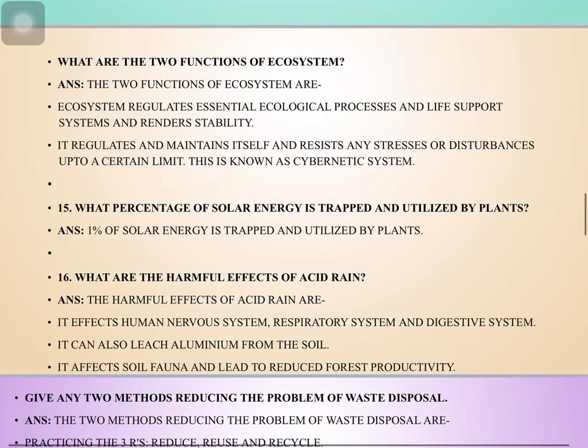What are the harmful effects of acid rain? Harmful effects of acid rain: it affects the human nervous system, respiratory system, digestive system. It can also leach aluminium from the soil. It affects soil fauna and leads to reduced forest productivity.